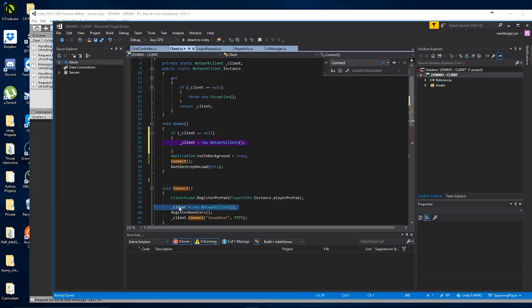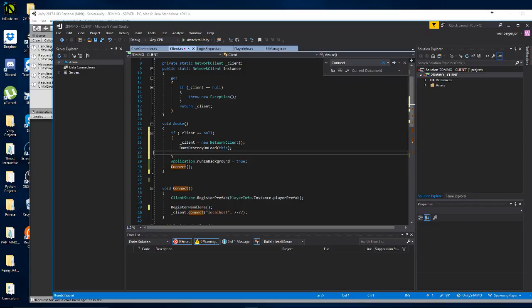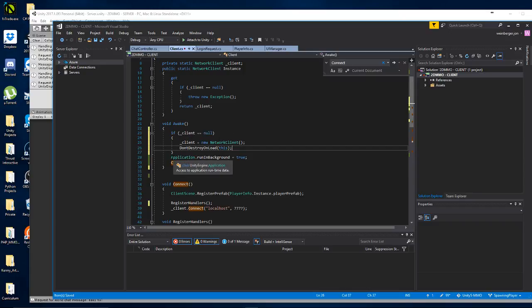All right, we're going to get rid of this one because we already created it here. And then here I can go ahead and say underscore client.connect. Okay, so here on awake, if underscore client is null, we're going to say underscore client equals a new network client. And then here, application run in background, we're going to do connect, and then we're going to say don't destroy on load right here. And I think we only want to do both of these things once, so we're going to put them in here.